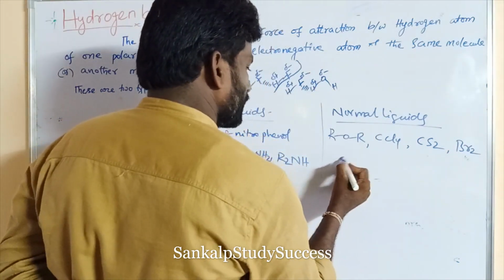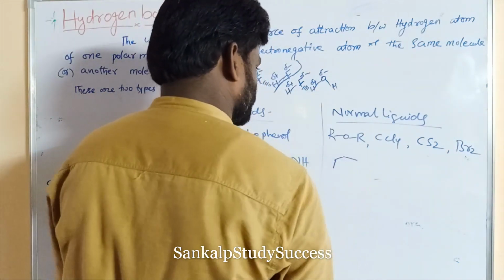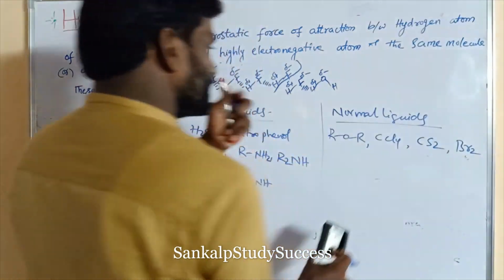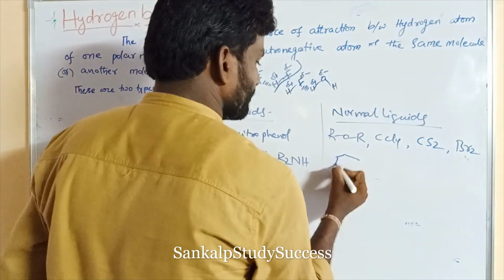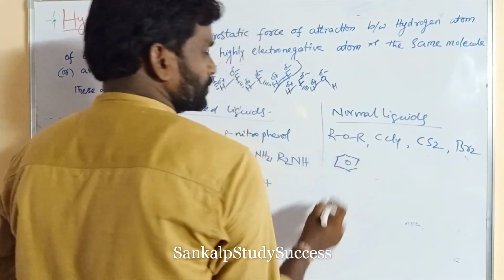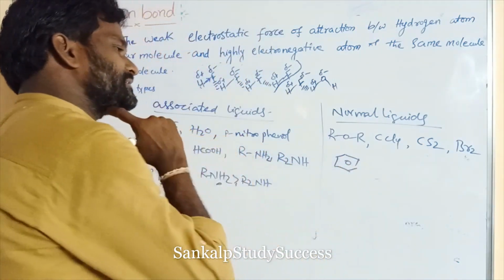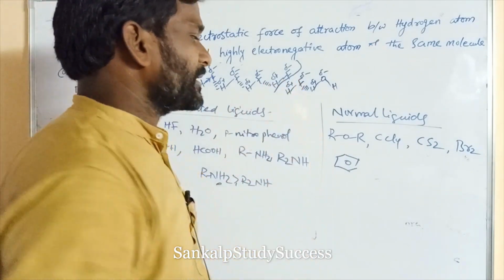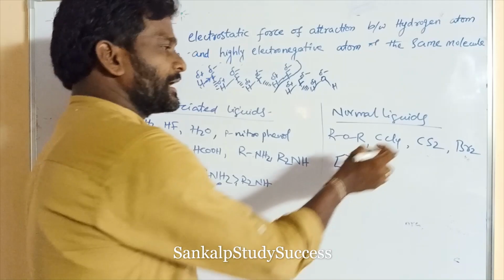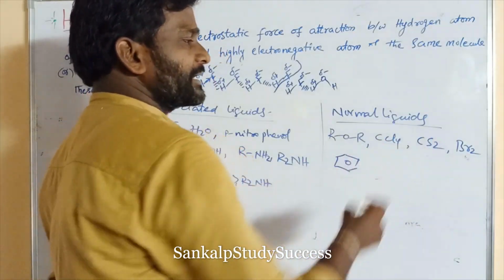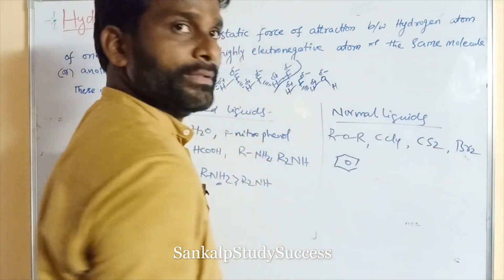Benzene also. This is also a liquid that does not contain a hydrogen bond. What are they? Ether, carbon tetrachloride, carbon disulfide, bromine, and benzene.